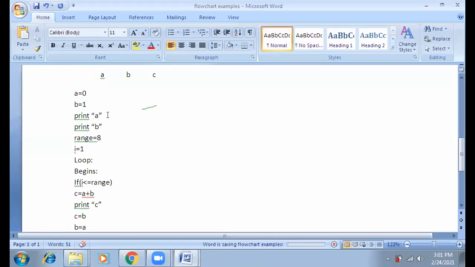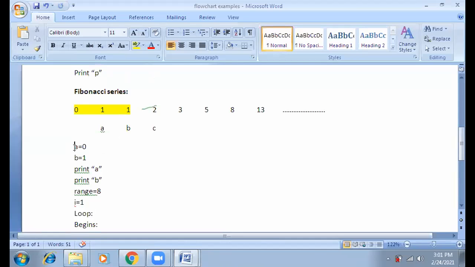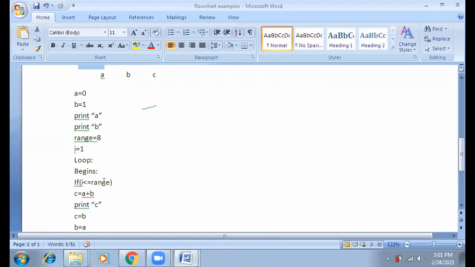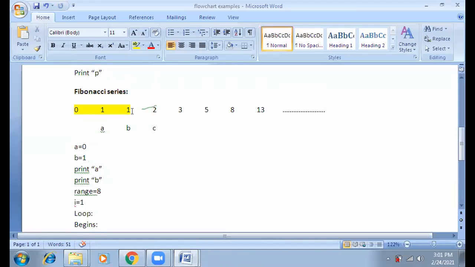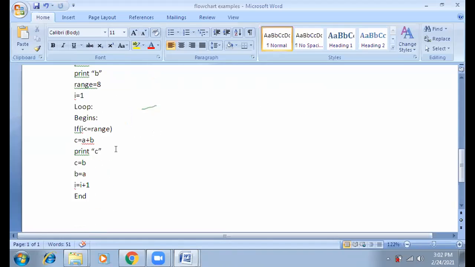So first, I have printed 0 and 1 successfully. Then within the loop, the first thing printed is the addition of 0 and 1, that is C becomes 1. So C is printed. In the previous case, I didn't change the A, B, C positions. In the next case, C becomes B. Now, what is the current value of C right now?